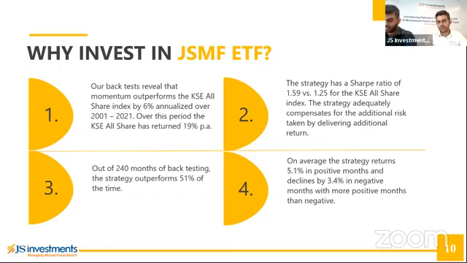Out of the 240 months that we've tested, the strategy generally outperforms in 51% of those months. The average outperformance in those months is 5.1%, whereas the average underperformance in the remaining 49% of months is around 3.4%. So not only does the ETF do better most of the time, it generally has a higher return when it is positive than it does when it underperforms.